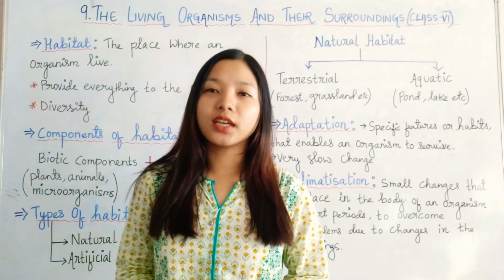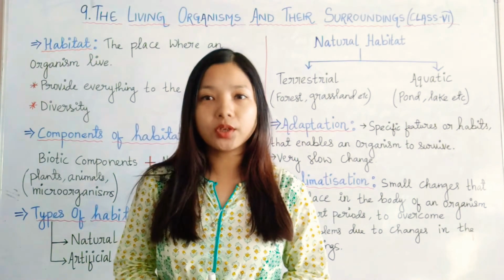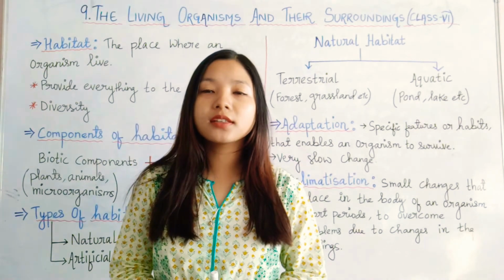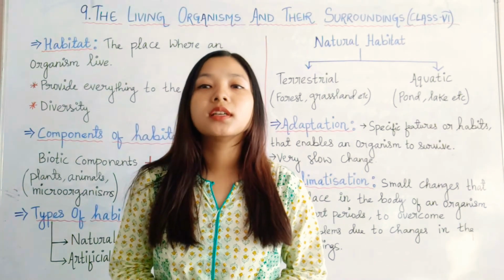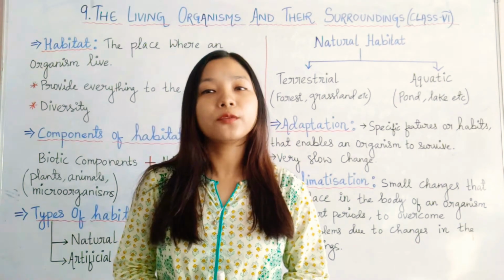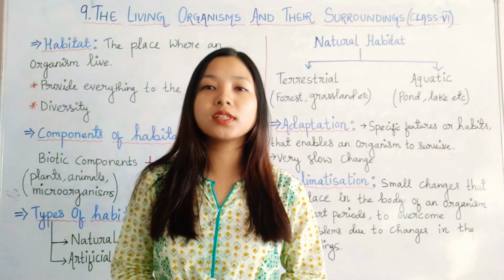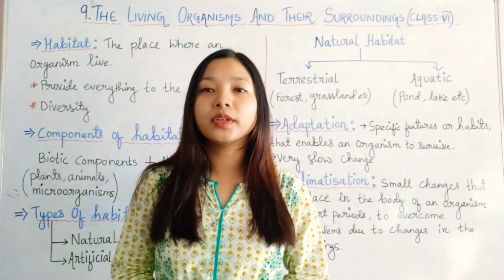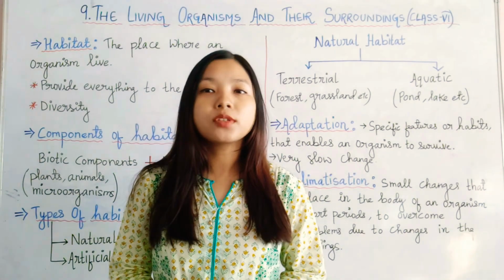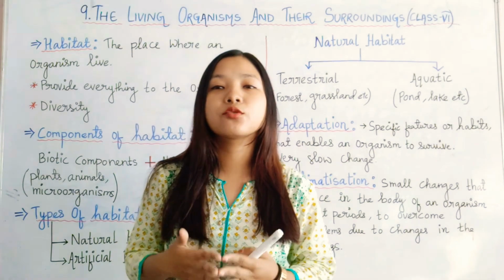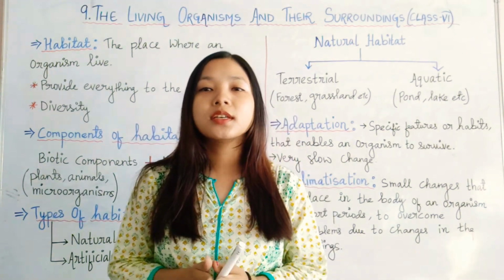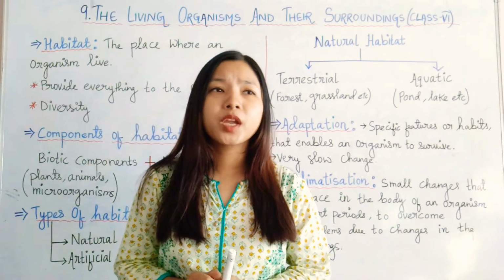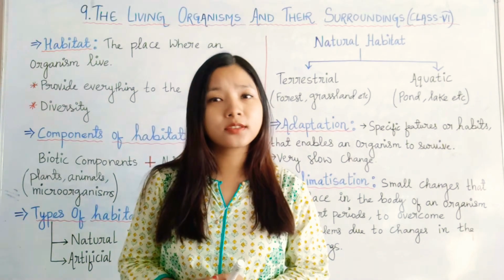Good morning, students. Today we are going to see the 9th chapter of our class 6 science textbook, that is, living organisms and their surroundings. You must have seen that wherever you go, you will find some living organisms living there. For example, if you look outside, you will see various plants, trees, herbs, shrubs, then animals like dog, cat, or small insects like ants, butterflies, wasps, bees, etc.